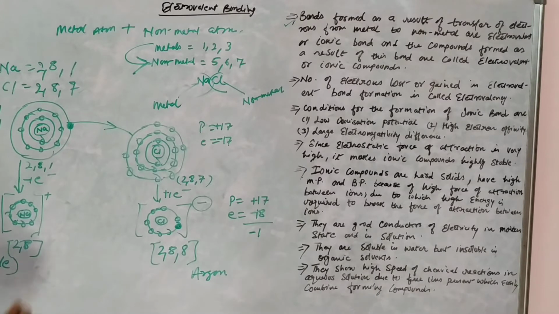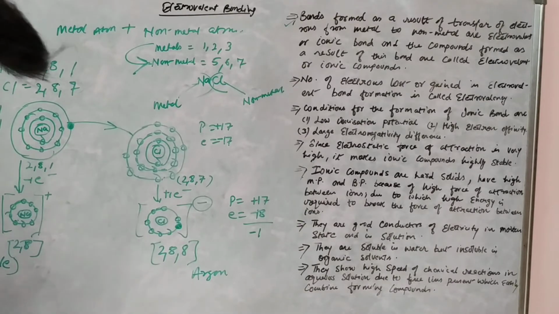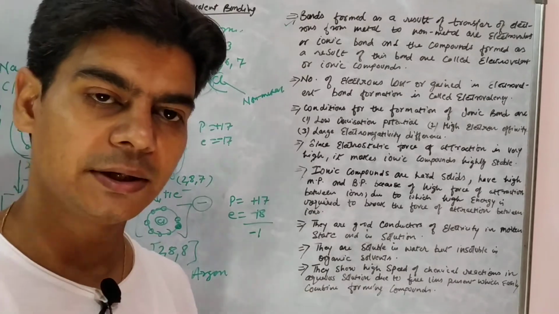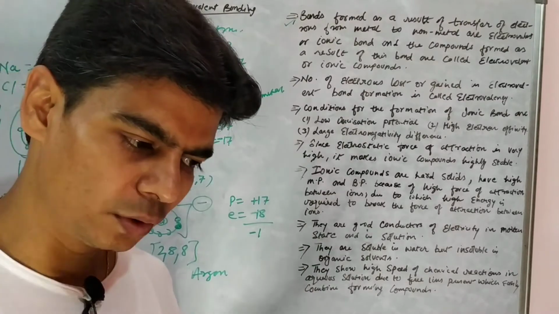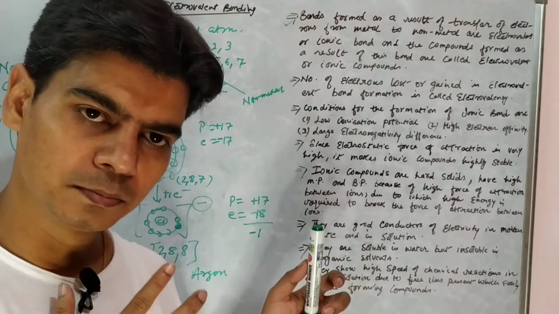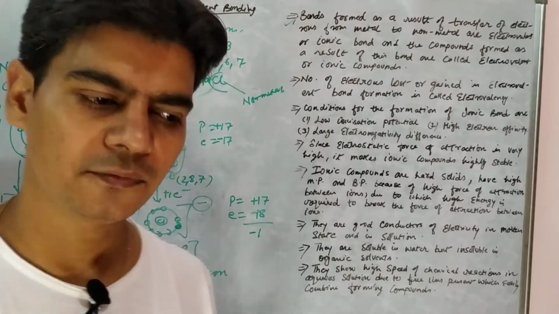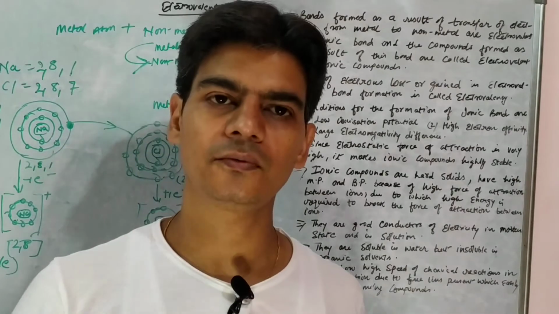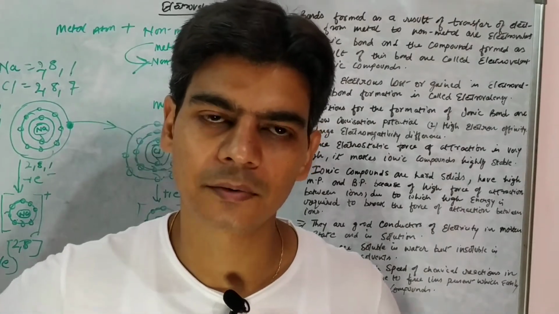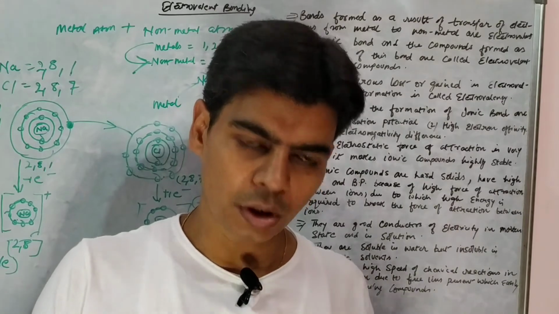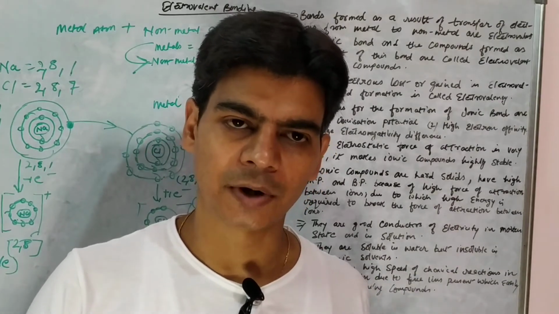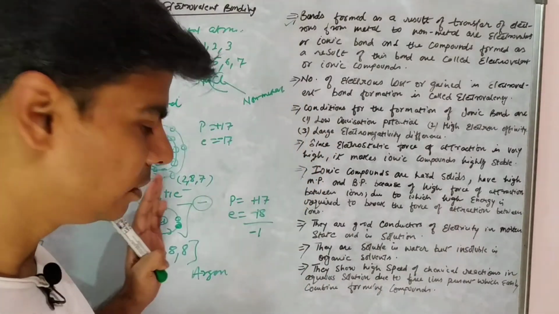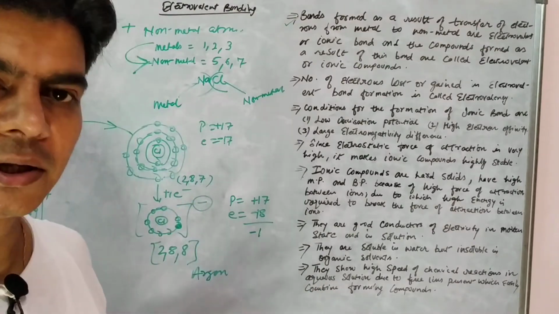Now after becoming stable, both the sodium and chlorine atoms have acquired a positive charge and a negative charge, right, and we know that positive and negative charges have a very high electrostatic force of attraction between them, right? So all electrovalent compounds will result in positive and negative ions, right?